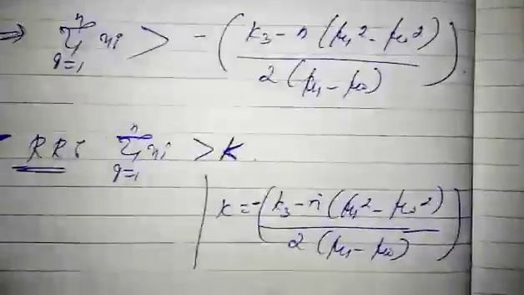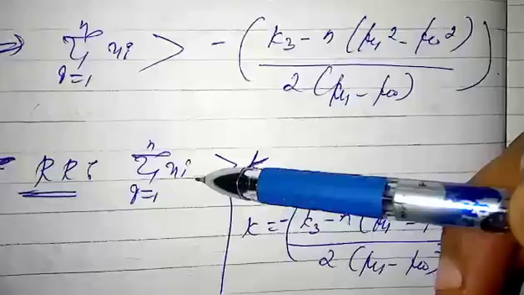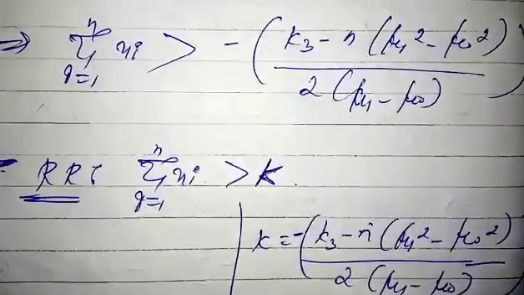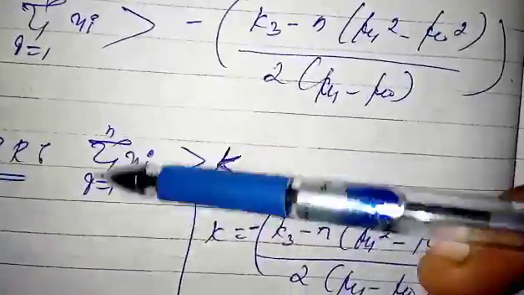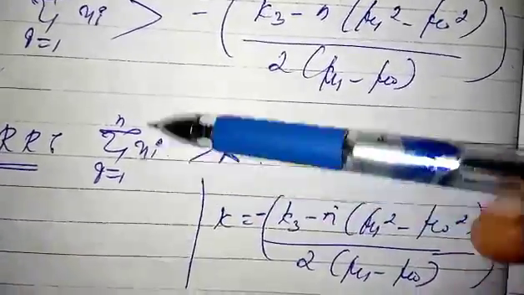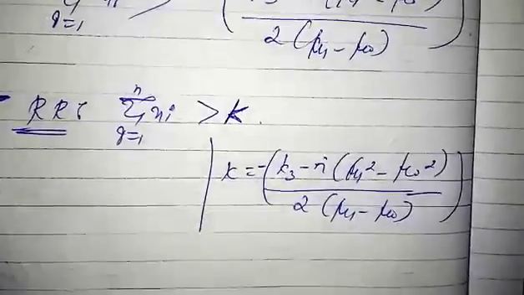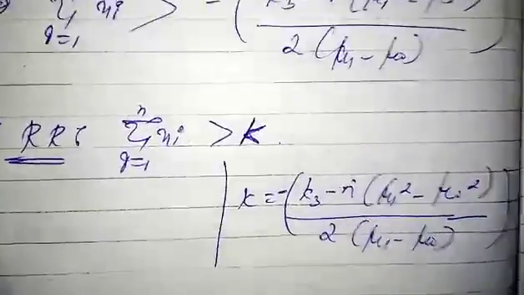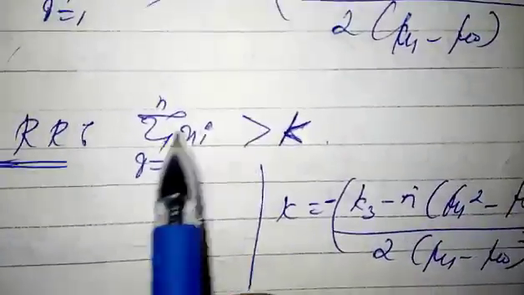So here we got the rejection region, right? It's a function of a random variable. In all cases we need to find the rejection region in terms of a function of a random variable. Here the function is summation xi. So this is the rejection region.